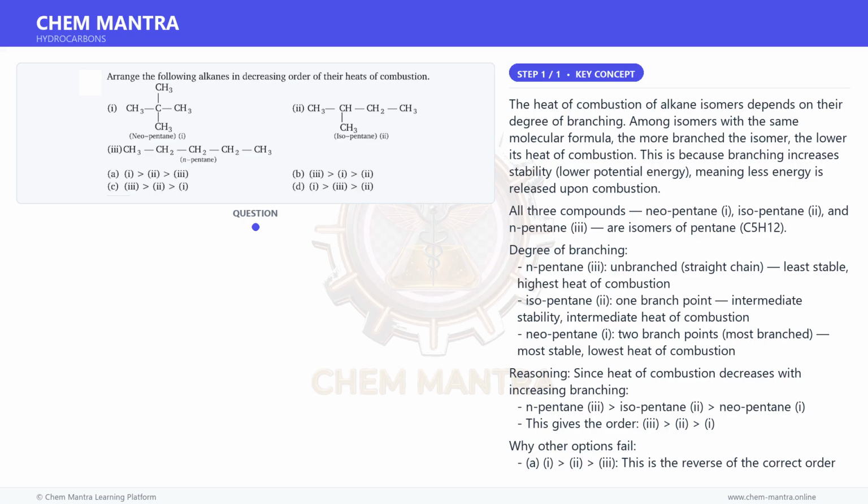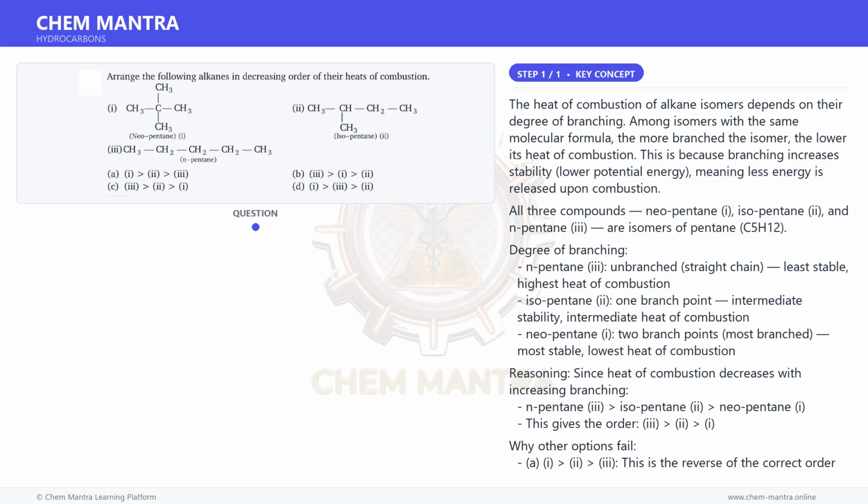The heat of combustion of alkane isomers depends on their degree of branching. Among isomers with the same molecular formula, the more branched the isomer, the lower its heat of combustion. This is because branching increases stability and lowers potential energy, meaning less energy is released upon combustion.